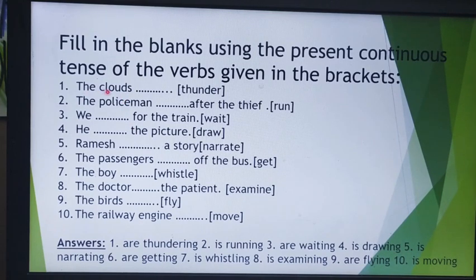The clouds are plural here, so we have to use are. The clouds are thundering. Ing will be put beside the verb. The policeman is singular, so we'll use is. Is running after the thief. Then, we dash for the train: we are waiting for the train. Now, he dash the picture: he is drawing the picture. In the same manner, you can do all these sentences and then match your answers.